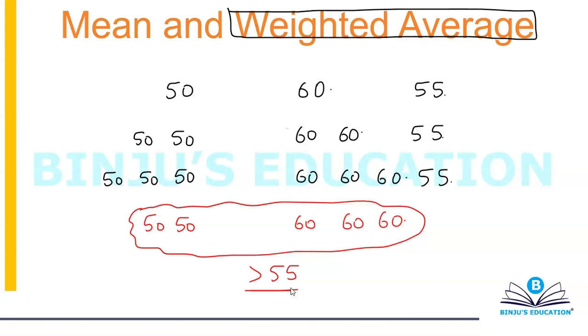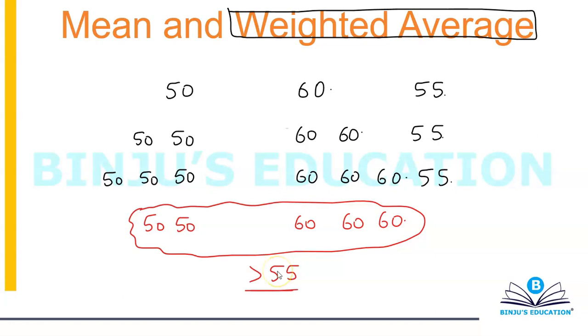So what did we learn from this? When you talk about this concept of weighted average, what exactly is meant by weighted average? It basically means your average or your mean tends to shift in the direction of that observation which has a higher frequency.